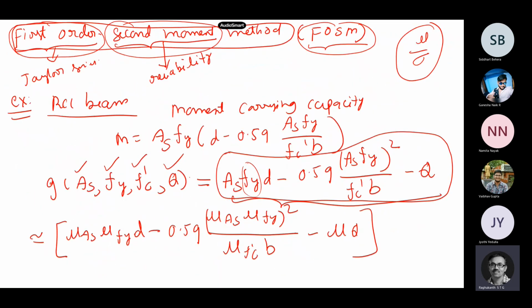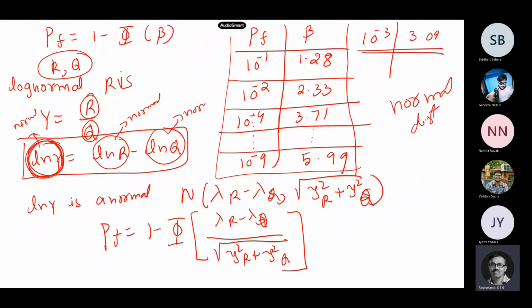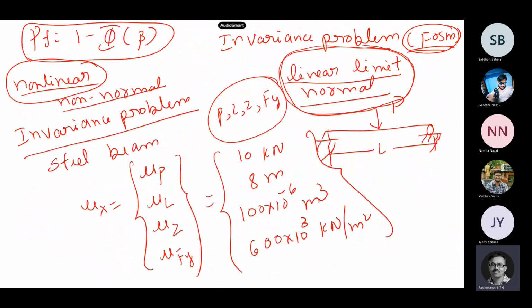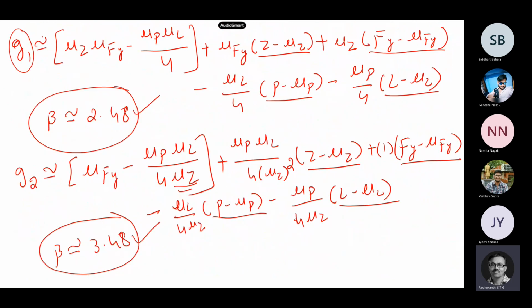If you see the probabilities which we wrote I think last class, 3.48 comes somewhere and 3 say. So your probability of failure, you may be underestimating or you may be overestimating. So how do we solve this type of problem? This is the main issue in calculating the reliability with the FOSM method itself.